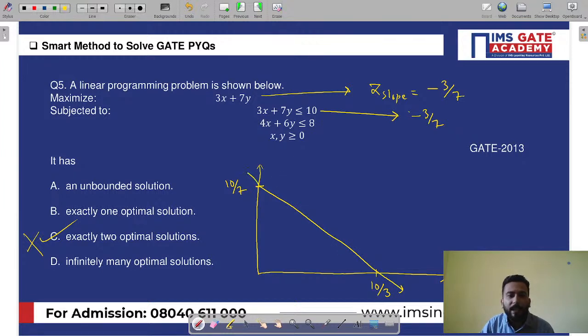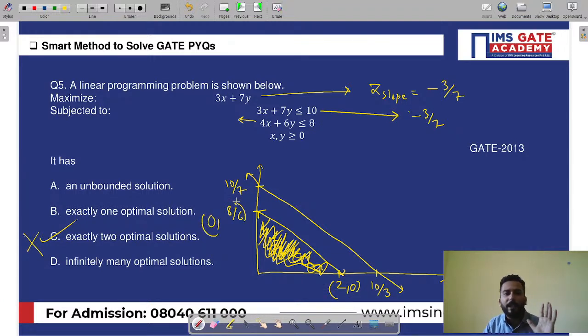If you draw the second constraint, here it is 2, here it is 8 by 6, and if you draw the line, it will be this one. And as per the inequalities, this becomes your feasible region, and the endpoints are (2, 0) or (0, 8 by 6). When you substitute in your objective function, one is giving you 7 into 8 by 6 and another one is giving you 3 into 2, 6.